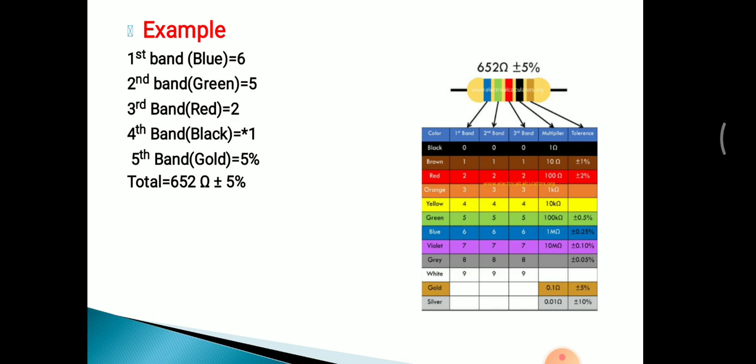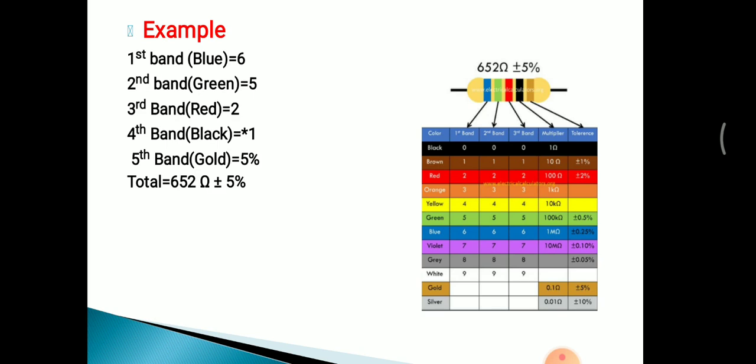For example, this is a 5 band resistor. The first band is blue, which with respect to this table shows the value 6. The second band is green, which shows 5. The third band is red, so the value is 2.